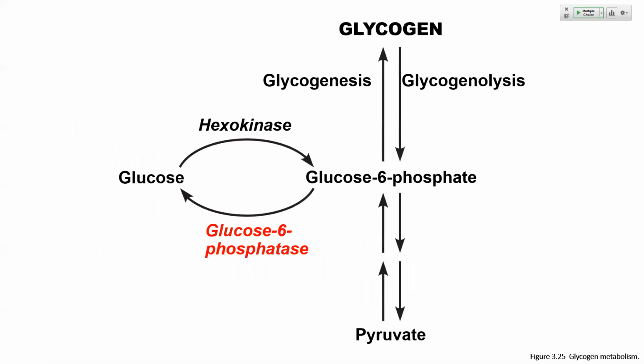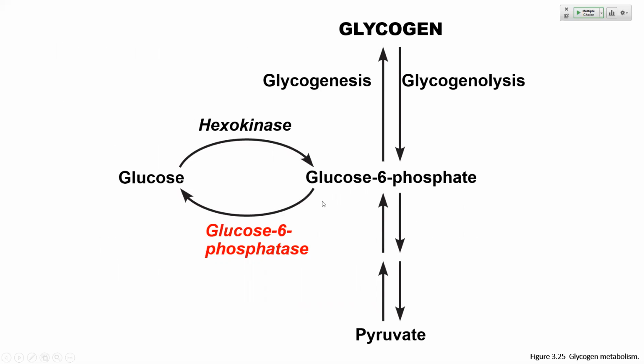So let's kind of illustrate that on this slide. So we're storing up glycogen, usually in our liver, sometimes muscle as well, and we can make glucose 6-phosphate from that glycogen, which can then do one of two things. It can be converted to glucose, it can leave the cell, and it can be metabolized in other tissues in our body.